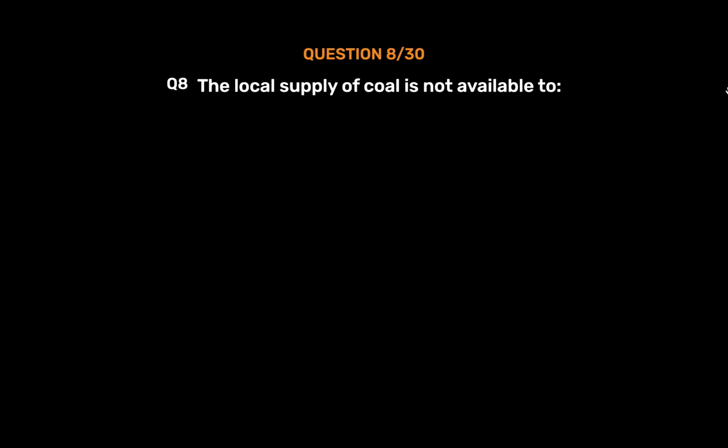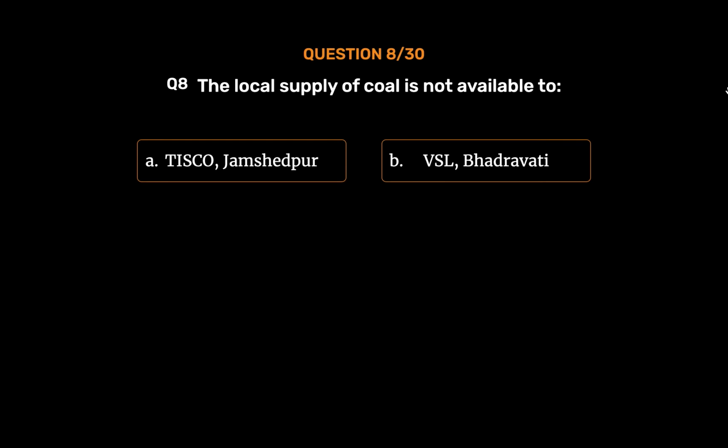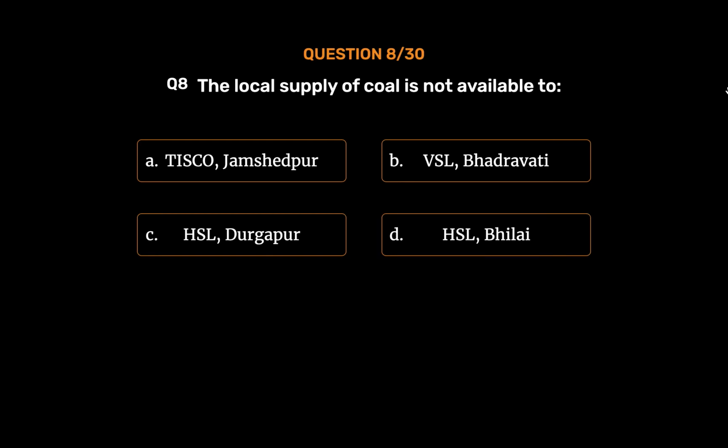Question number 8. The local supply of coal is not available to Option A, TISCO, Jamshedpur. Option B, VSL, Bhadravati. Option C, HSL, Durgapur. Option D, HSL, Bhilai. The correct answer is Option B.